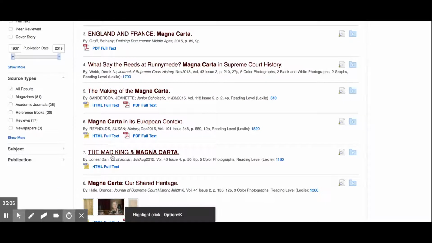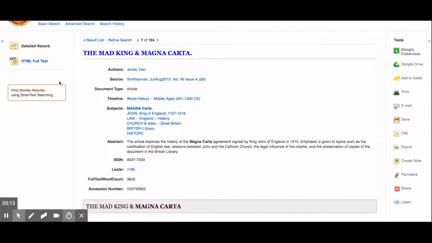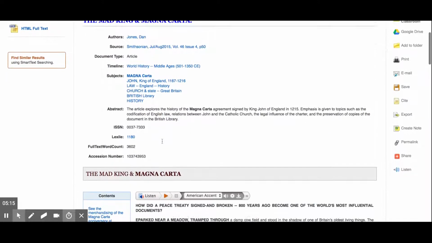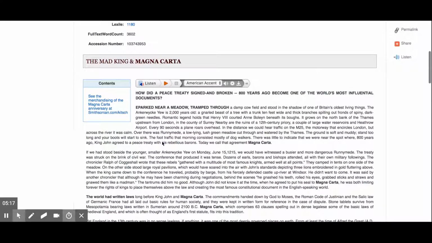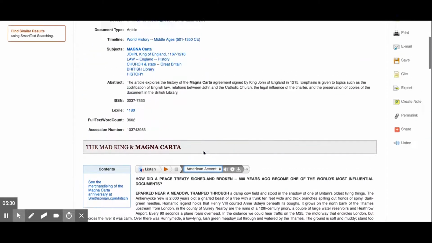So let's go into number 7, the Mad King and the Magna Carta. If I click on it and I open it up, I can again see it in HTML. This is going to give me just a little idea of what it is. I can listen to it, and it will do an American accent. I think they also have Australian and British accents. So you can play around with that, but probably the American is the easiest. But that will kind of give you an idea.